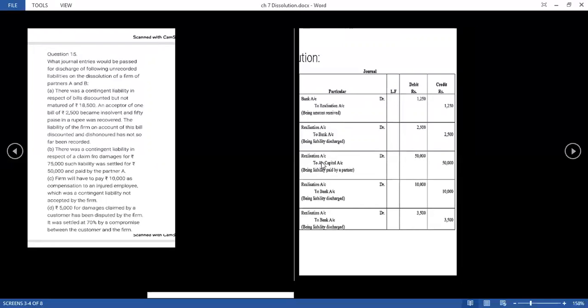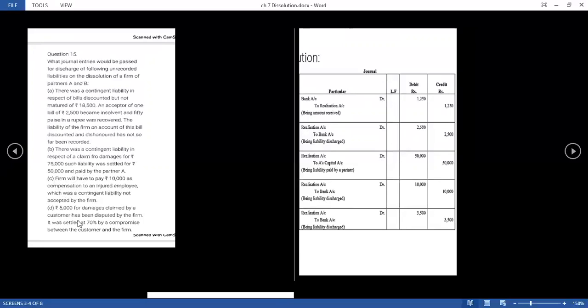This chapter is quite easy, students. When there is a payment, if the partner's name is given, he will be credited. If cash or bank is mentioned, or nothing is mentioned, then the bank or cash will come. Now, the next entry is the firm will have to pay. The payment word is given because the firm has to pay the injured employee. So directly we can pass the entry realization account debit to bank account.